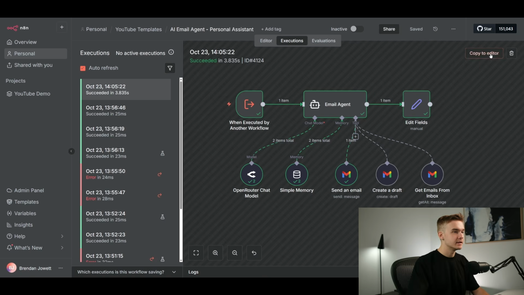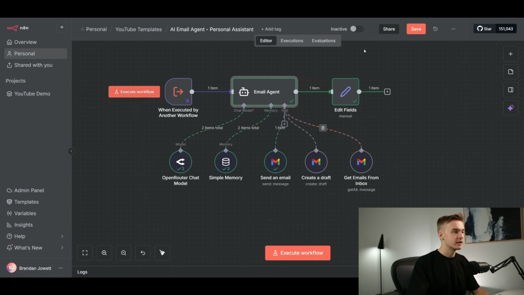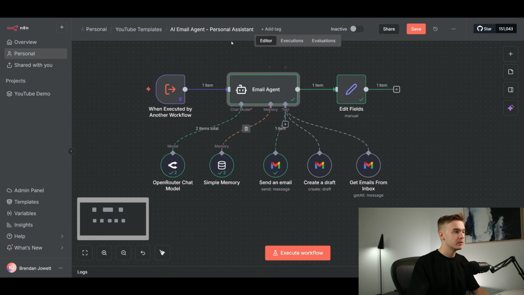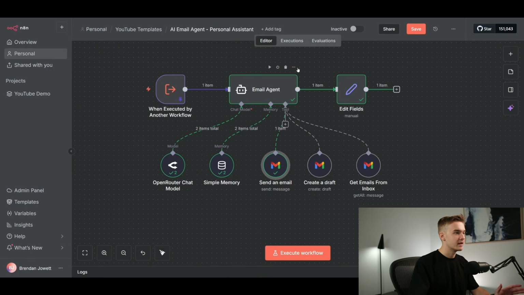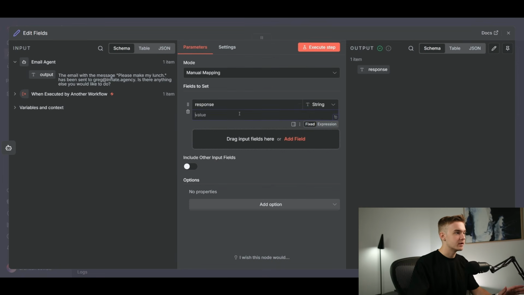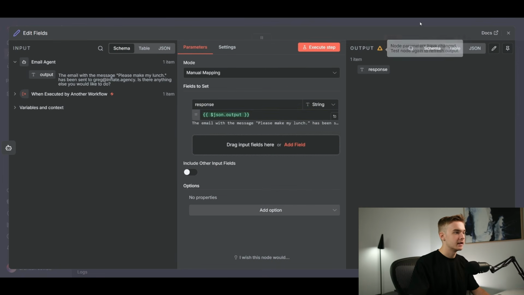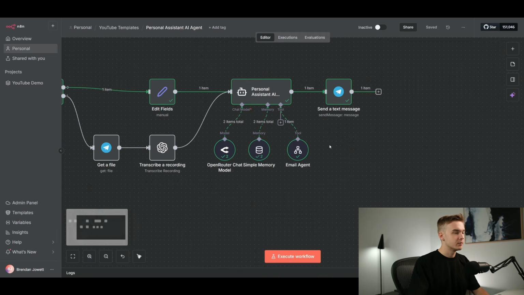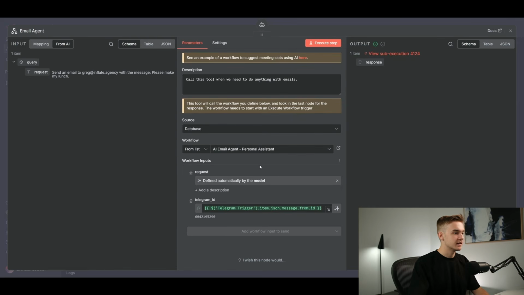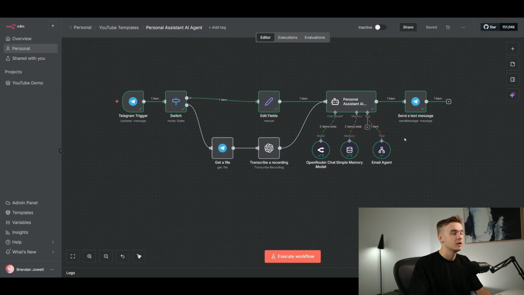And what I can do is just hit copy to editor, and then we can actually use those values that ran through with. So it hit our email agent. It sent an email off to probably Greg. So in this case, we can have a look at this and see what it did. It sent an email to Greg for a lunch request. Please make my lunch. Great email format there. And that sent it off. And then it hit this edit field. We can jump into here and just take the output and drag it in. So we'll hit save and then jump back to our main agent right here. We do need to configure the email here to actually get the response back as well. So that's all good to go.